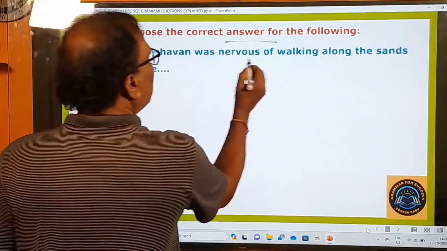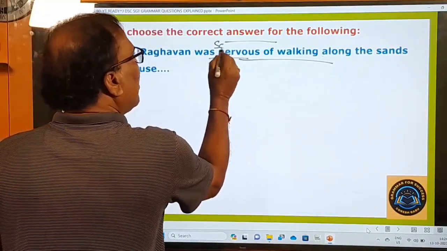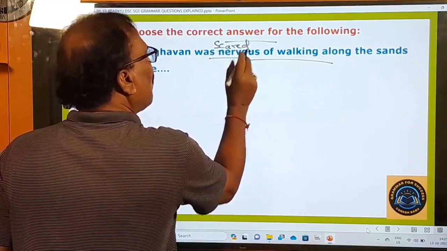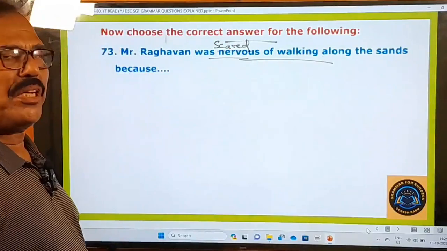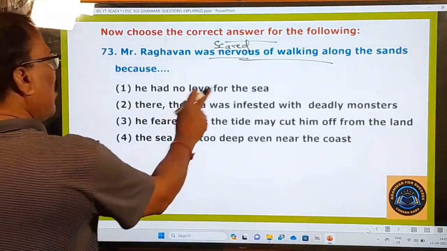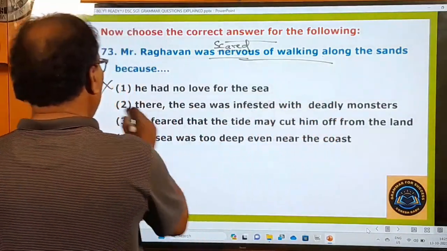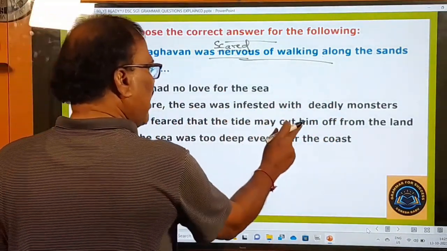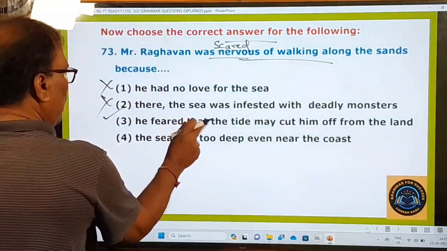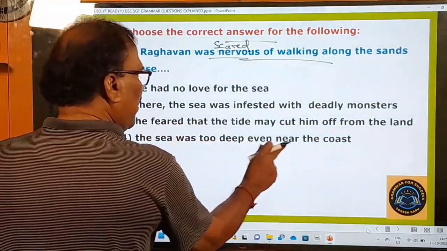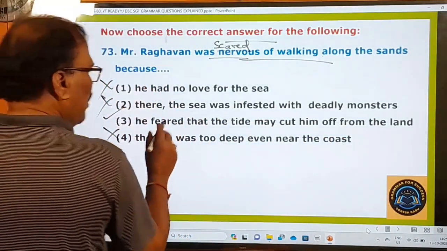Mr. Raghavan was nervous of walking along the sands. That means Mr. Raghavan was nervous means scared off. In other words, you can say scared off. Because he had no love for the sea? Wrong. There the sea was infested with deadly monsters? Now he feared that the tide may cut him off from the land. That is only the right one according to the passage. And the sea was too deep even near the coast? No. So first one, second one, fourth one are wrong, and only the third one is the right one.